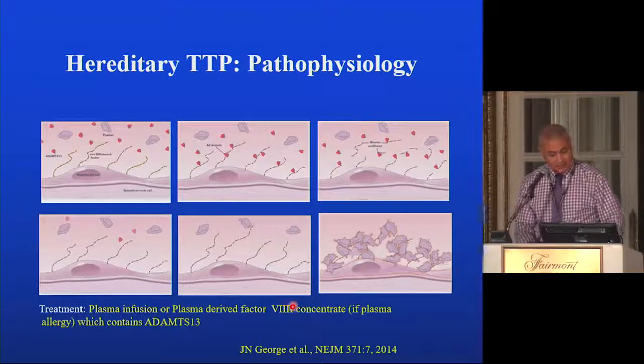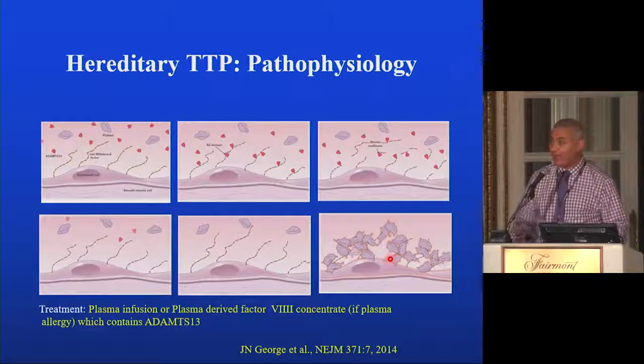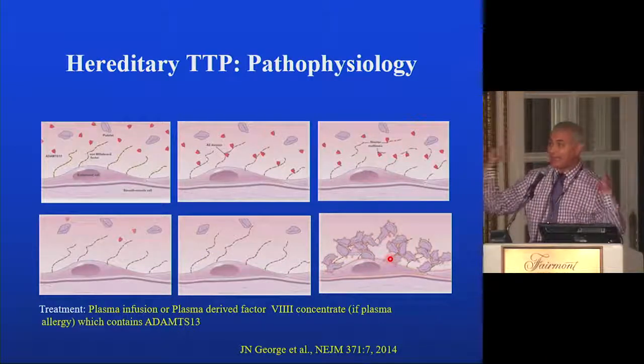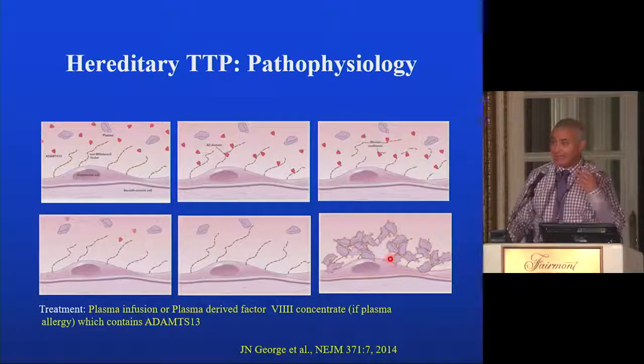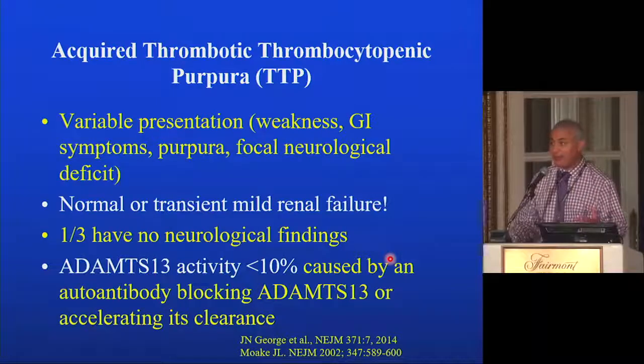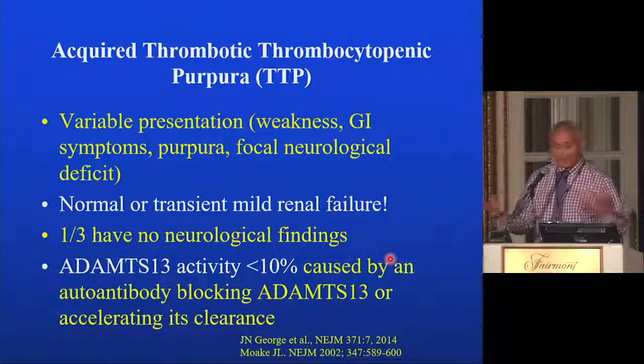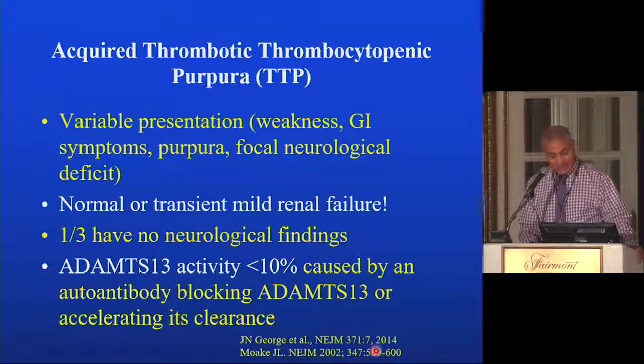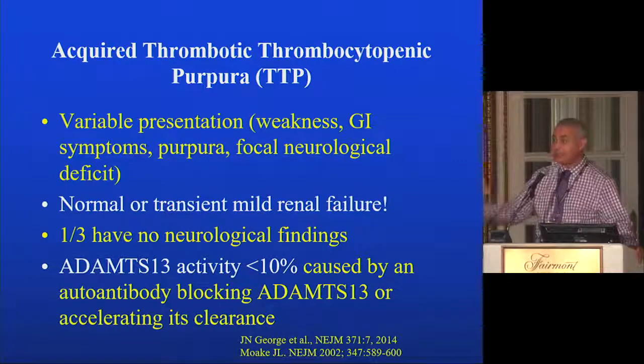And these are the pictures of the von Willebrand factor cleaved by ADAMTS13. You can see if ADAMTS13 is absent, microthrombi would develop because those multimers are persistent and can activate the platelets and lead to platelet thrombi. In the acquired form, there's no deficiency of the protein itself, but we develop antibodies against ADAMTS13 that could block its activity. And it's only when the activity is less than 10% that the disease could manifest.